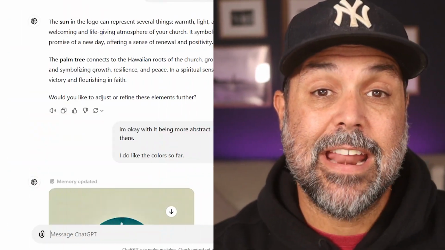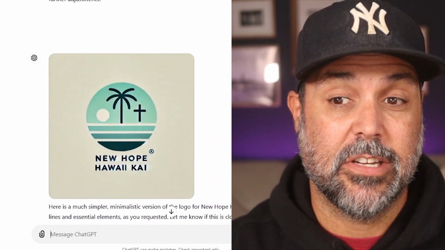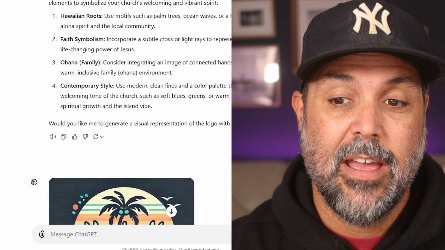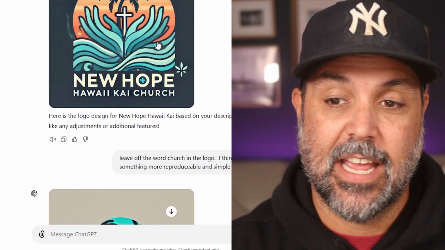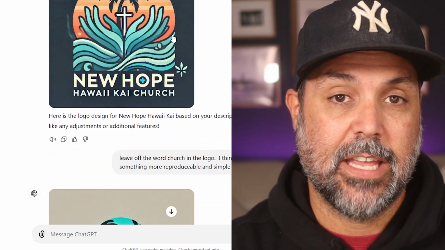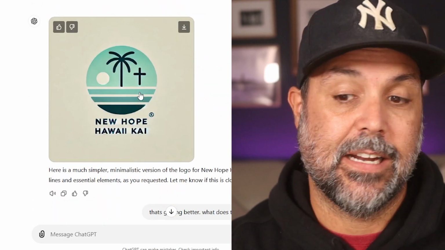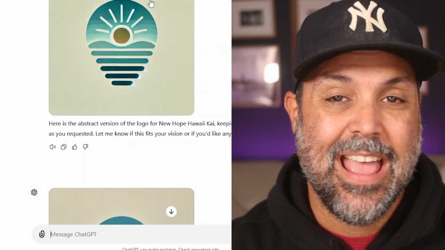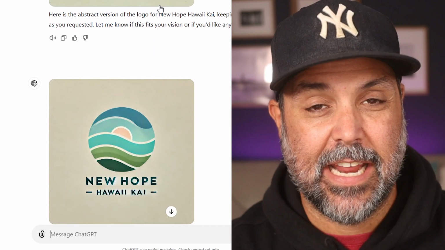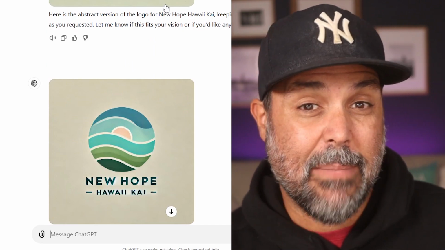So here's what I did. I ran a couple of tests off camera here just to see if I could get anything better. And just to give you a little bit of the process, I got something super intricate and ornate at first. I said simpler, it gave me that. I said simpler, it got simpler. I got rid of the symbolism. And then it started to do something pretty interesting and got pretty close to some things that might actually work.